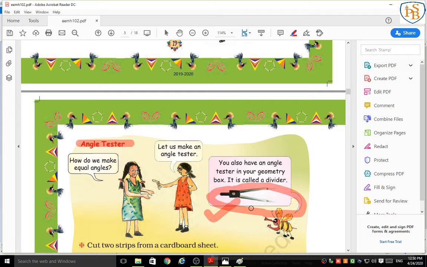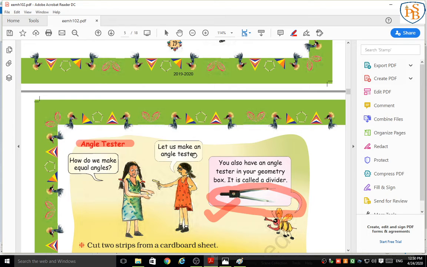A divider has angles, okay, that you can use to measure an angle, or you can use it for making an angle. Now here again we have one more conversation. Shilpa is asking, how do we make equal angles?